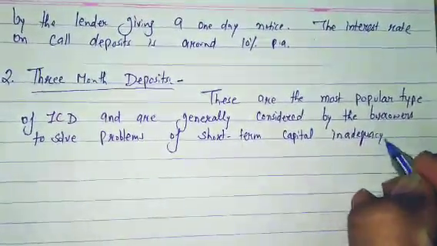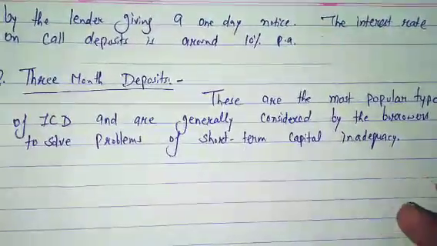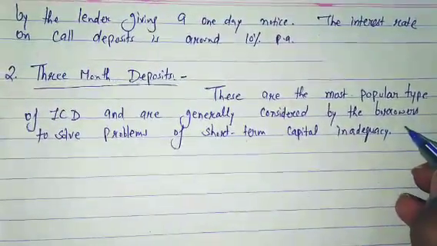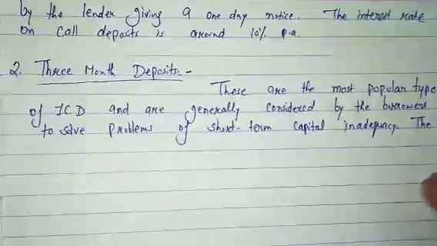It means if there is any shortage, a loan will be provided for 3 months.